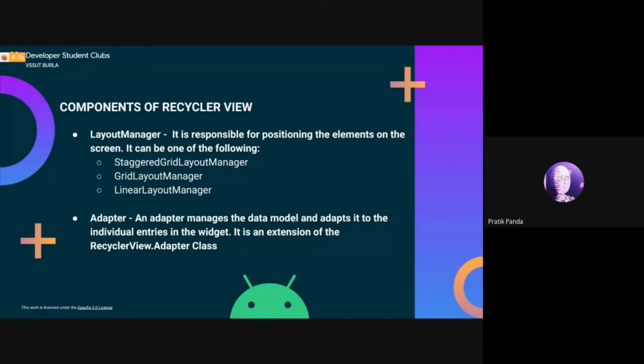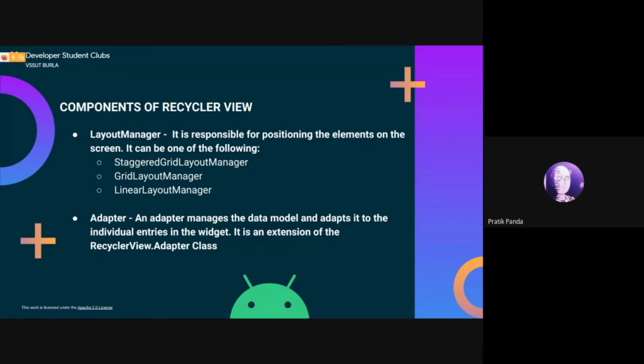The grid layout manager. Here the elements have a specific height and width and are set in grids. So the number of columns defines the width of the element, and the number of rows defines the height of the element. And the linear layout manager is a layout manager that has a single row without any columns.